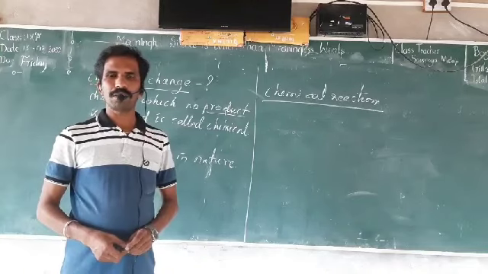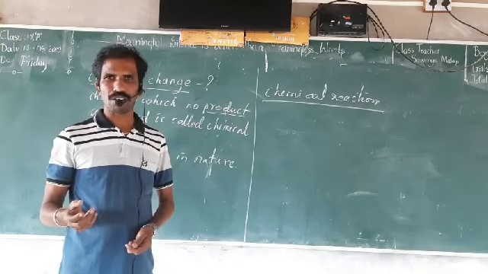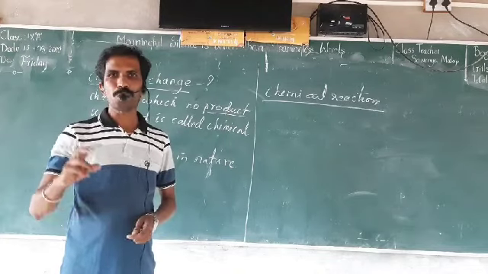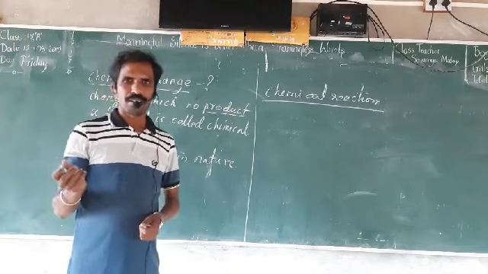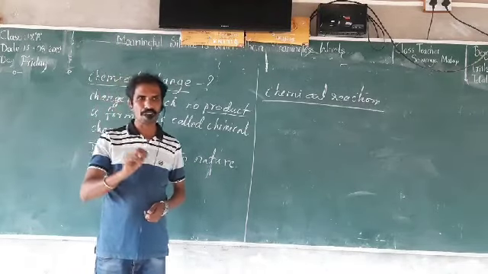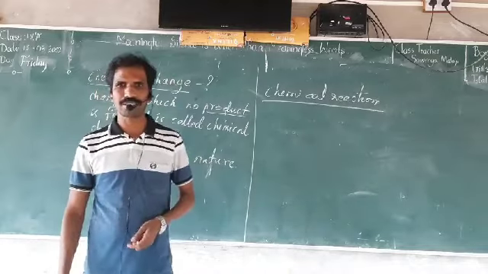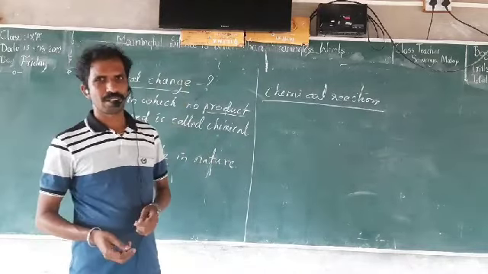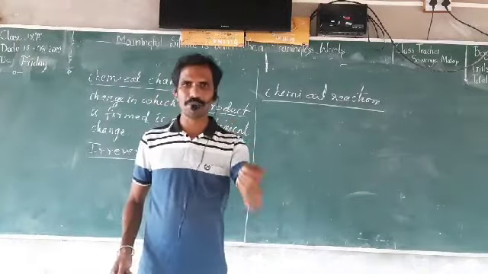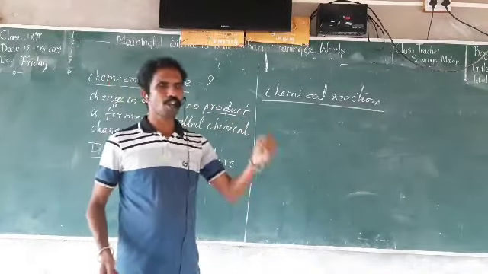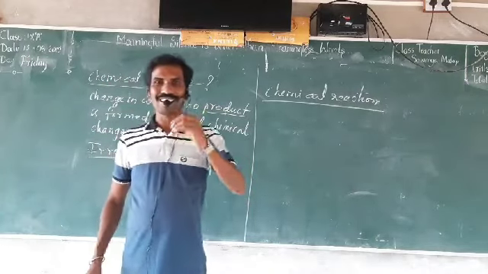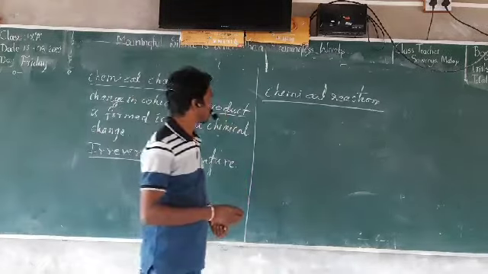When two or more elements combine together, or two chemicals combine together, a new product is formed by absorbing or releasing energy. That is called a chemical reaction. It is a process in which two or more elements combine together to form a new product or a new compound by releasing or absorbing energy.